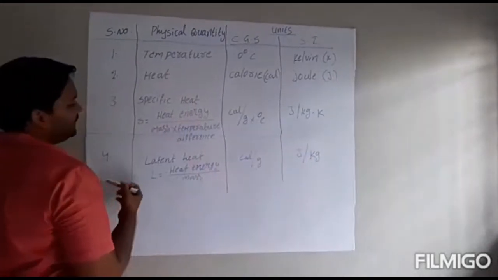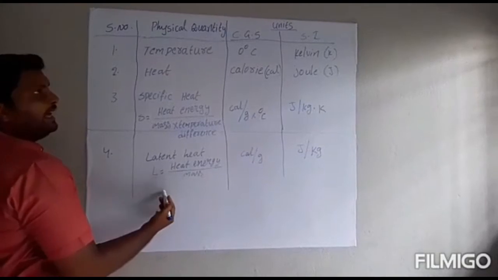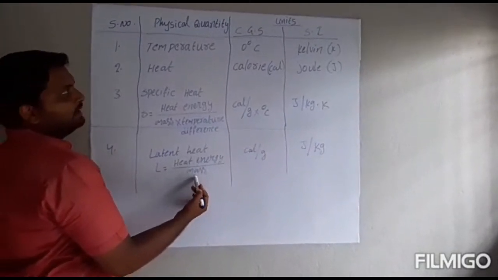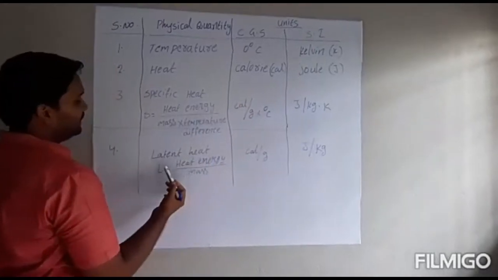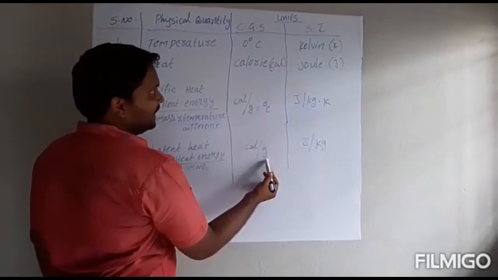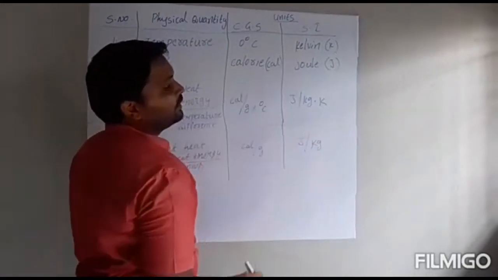After that, another physical quantity, latent heat. Latent heat L is equal to heat energy divided by mass. The CGS unit of latent heat is calories per gram and the SI unit is joules per kilogram.